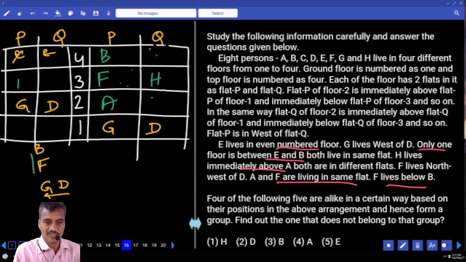One floor is in between E and B. Now in between E and B, there is exactly one floor. E is here. Then the person who is left over, tell me who? There is one person between these two. Now B, and now F lives.